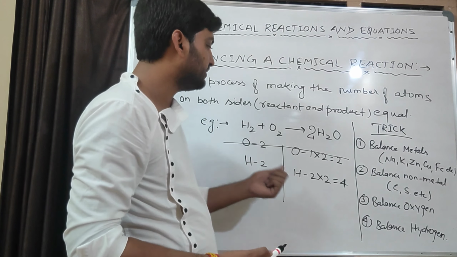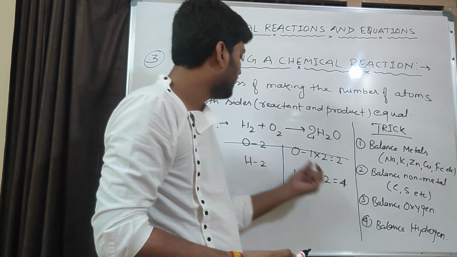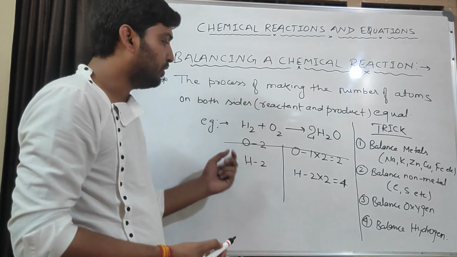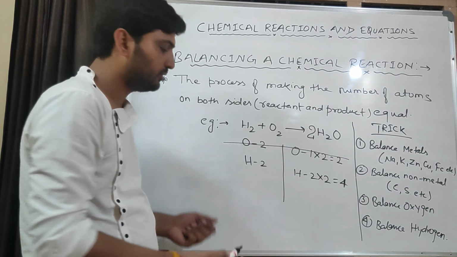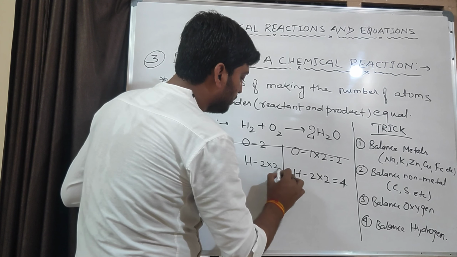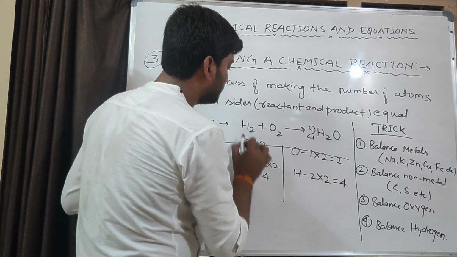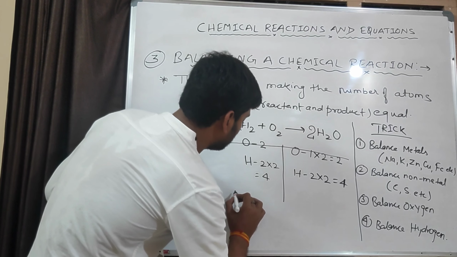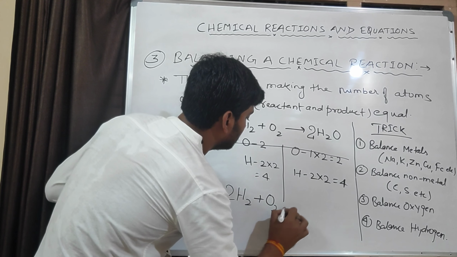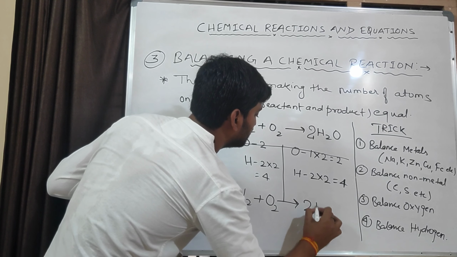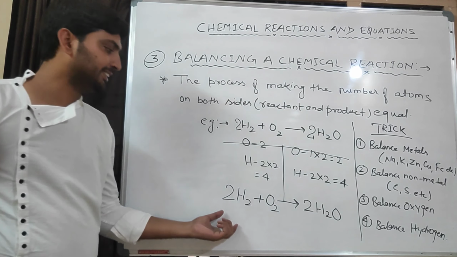So what we need to balance is hydrogen, because the number of hydrogen atoms in the product part is 4 and in the reactant part is 2. So by how much do we multiply this 2 to get 4? We know 2. So multiply it by 2, we will get 4 here. Where do we need to multiply? In the hydrogen atom here. So the balanced equation becomes 2H2 plus O2 gives 2H2O. Okay, this is a balanced equation.